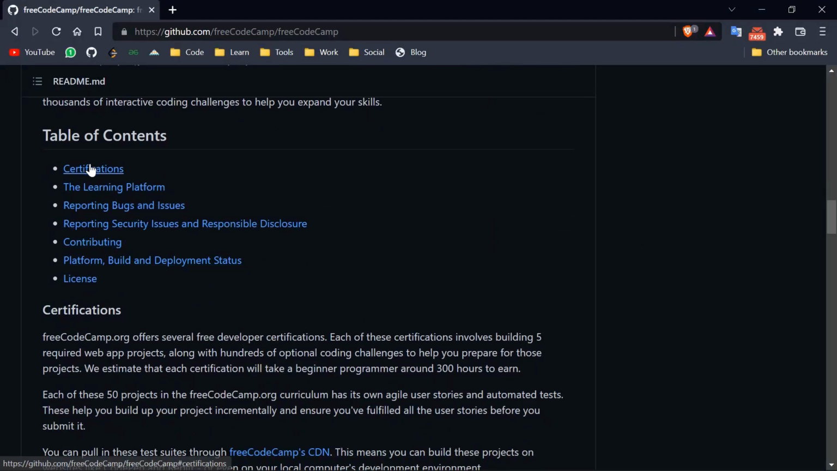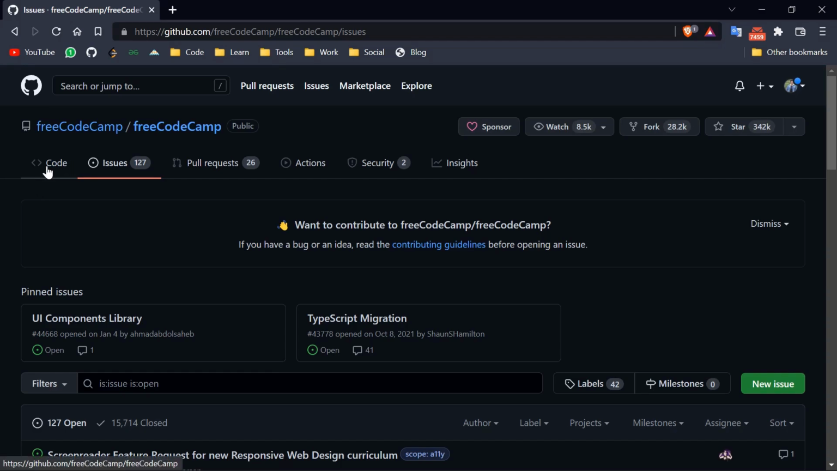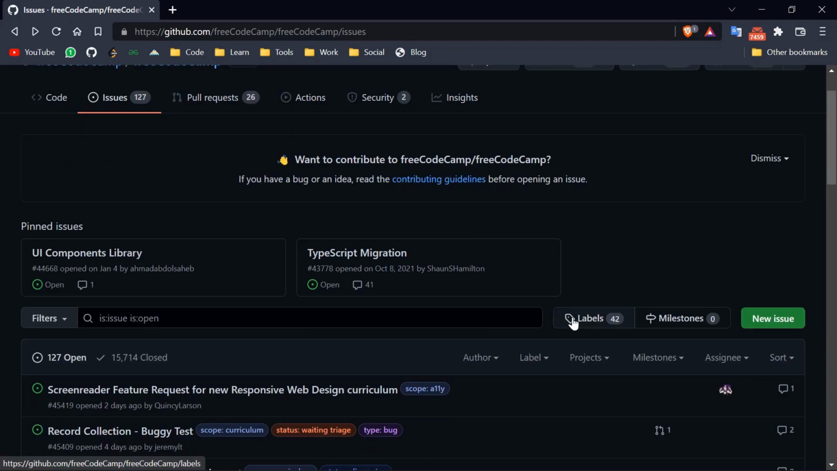And there is a table of contents. When you have to contribute to some project, you should know about it. It's not necessary that you read all of its codebase. You need to know just the things that are required for your contributions. You can just go here to the issue section. And I forgot one thing, that you can search issues with labels.